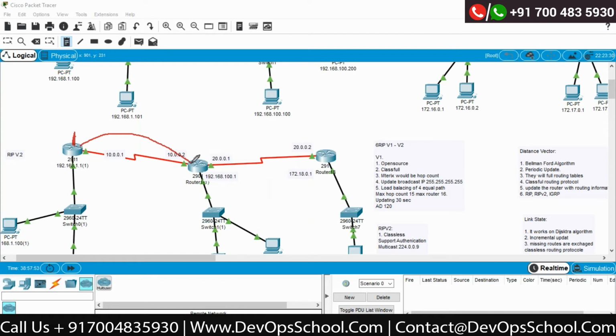Neighbor means the device which is directly connected to this router. So according to this router, who is my neighbor? This is my neighbor. He is not my neighbor because he is not directly connected. He is indirectly connected, but he is connected directly with him only. So he would be my neighbor. So he will send a hello packet to this.